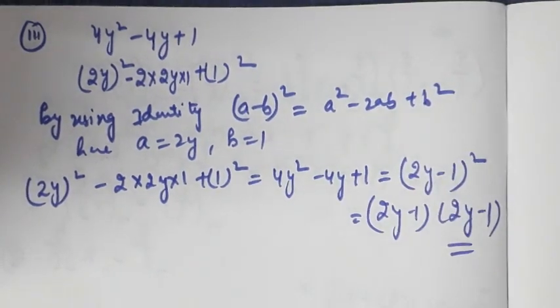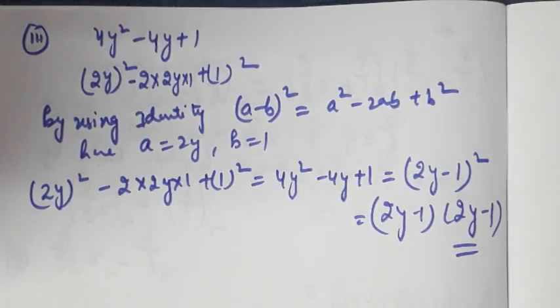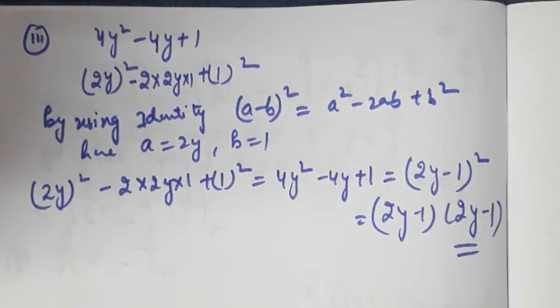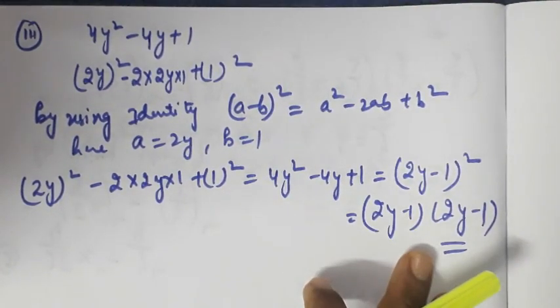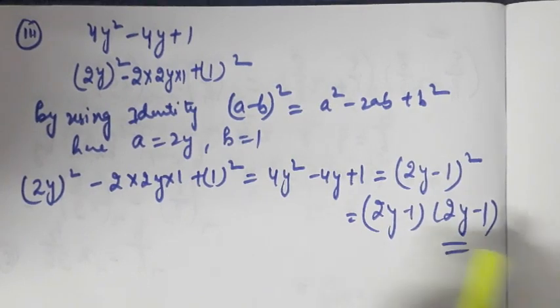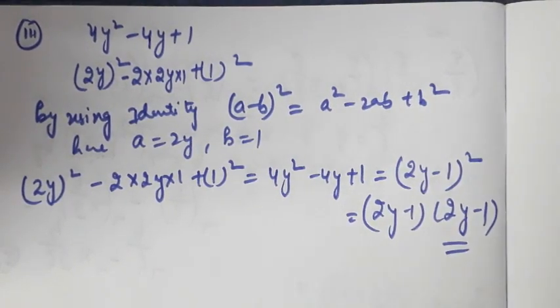Okay, these are the factors. I hope it is clear to all of you, all types of questions. If not, then go through the video once again to make it more clear. Thank you so much.